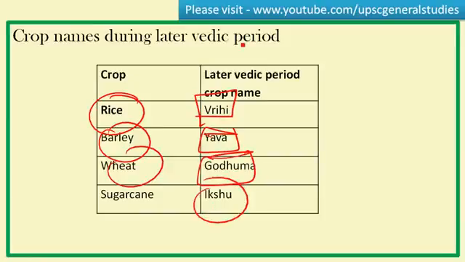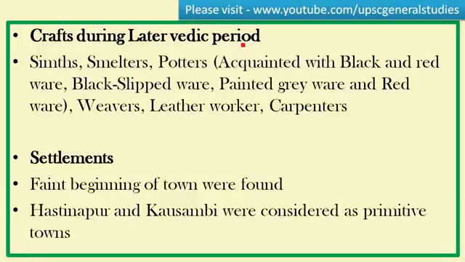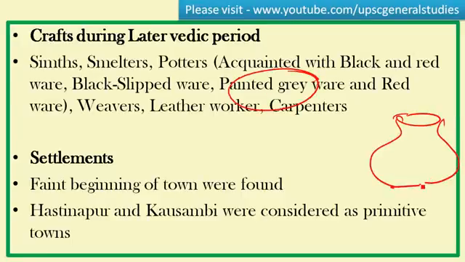So these were the later Vedic names of the food grains, and the crafts were smiths, smelters, potters. They were acquainted with black and red ware, black slipped ware, and painted grey ware. So these were designs of the pottery formed during this period. Black and red color were there in the potteries, along with black slipped ware, painted grey ware, and red ware. These were the famous pots during this period. Weavers, leather workers and carpenters were also present during the later Vedic period.